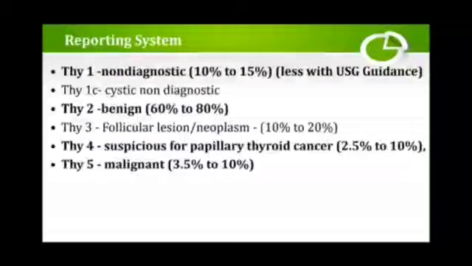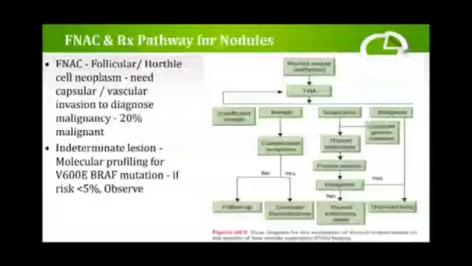Suspicious for papillary thyroid carcinoma, thyroid cancer, it is seen in 2.5% to 10%. And Thyroid 5, which is the sure shot malignancy, is composed of about 3.5% to 10%. Okay, where do you do FNAC? In case of malignancies. Okay, and now the treatment pathway for nodules.